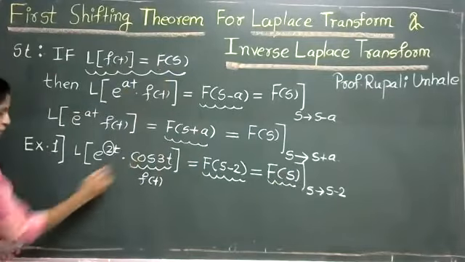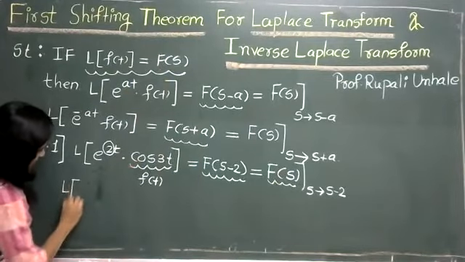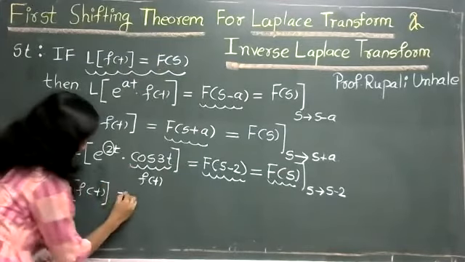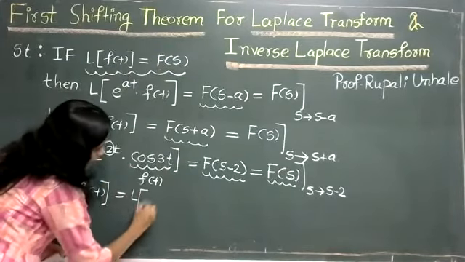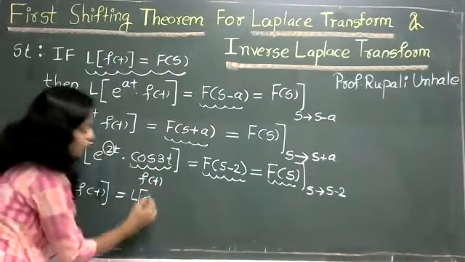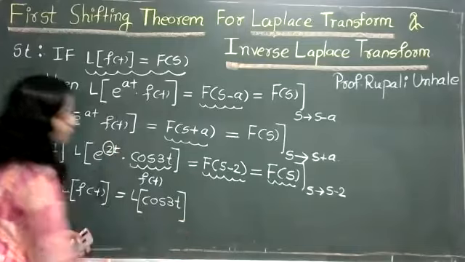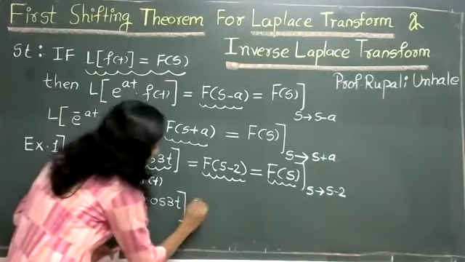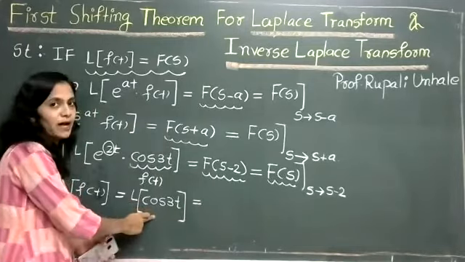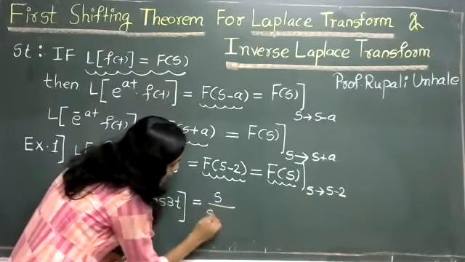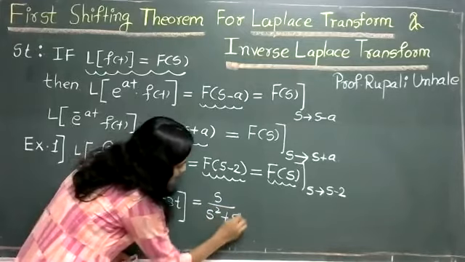So Laplace of f(t) is Laplace of cos 3t. By using the standard formula, Laplace of cos 3t is nothing but s upon s square plus 9.